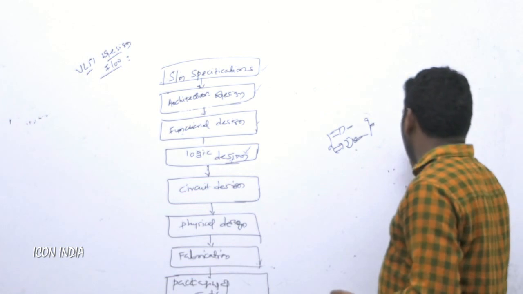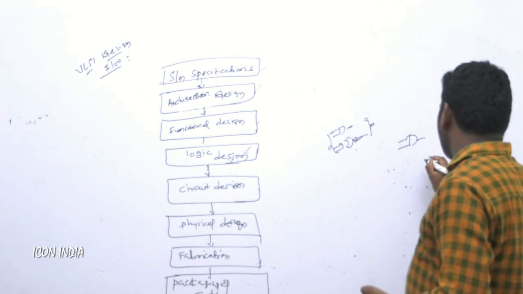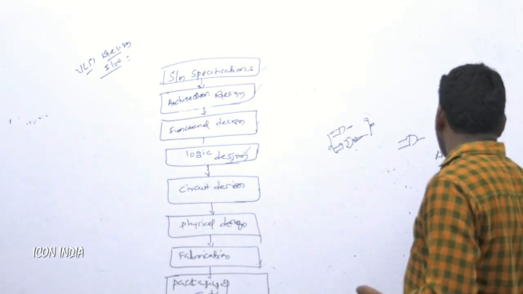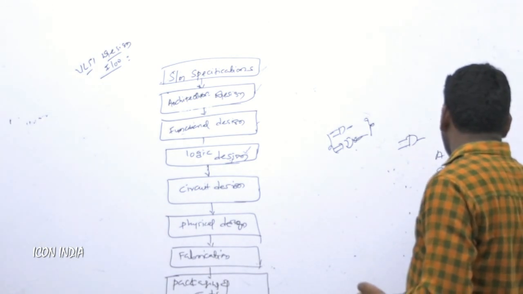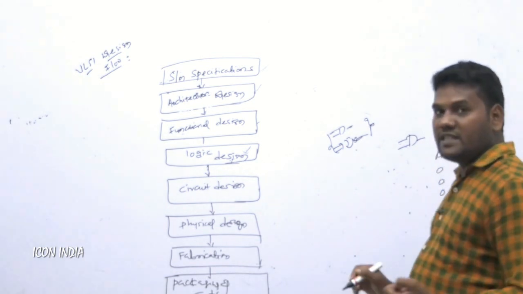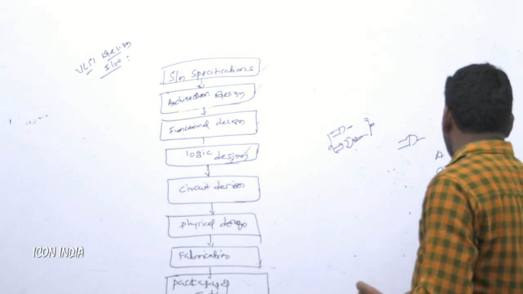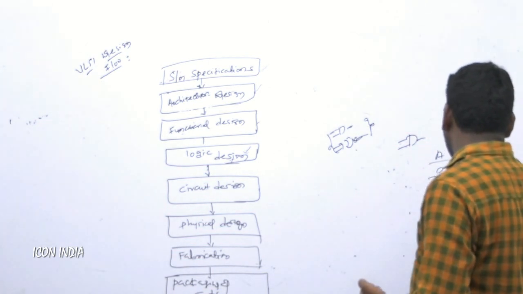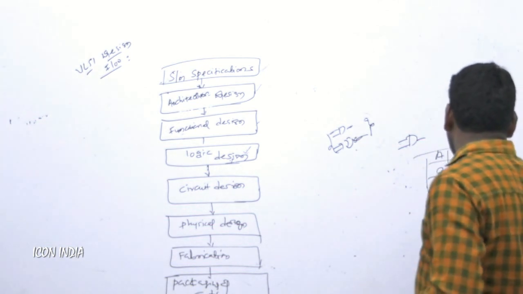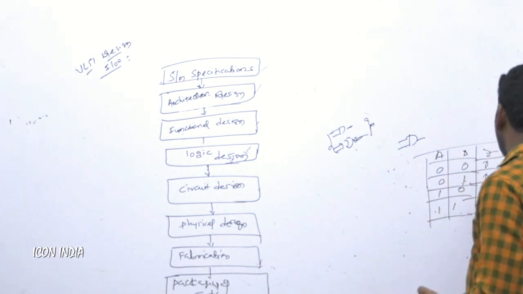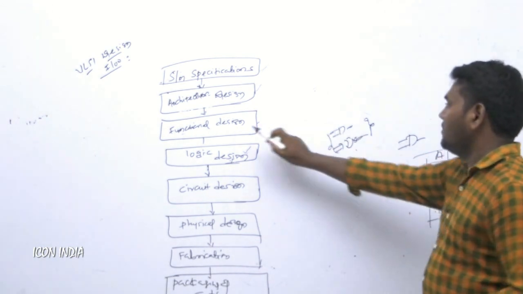Suppose we go for the basic logic AND gate. What is the function of this one? Already we know that whenever both inputs are 1 1, the output is 1, otherwise it is 0. So that is the condition: 0 0, 0 1, 1 0, 1 1. This is the output, this is the basic logical gate. So this is the main functionality design.